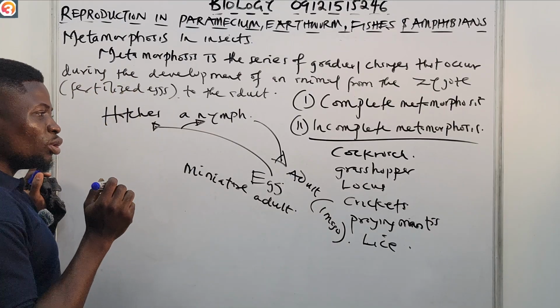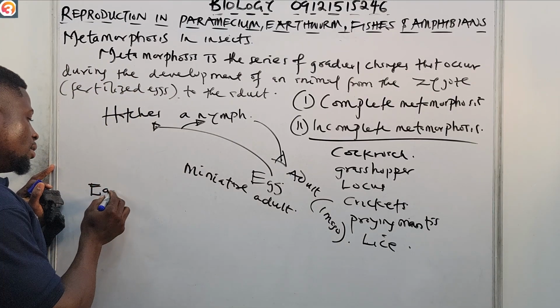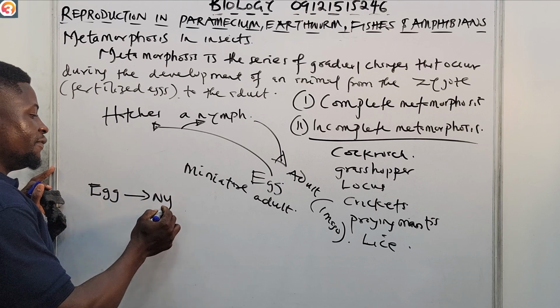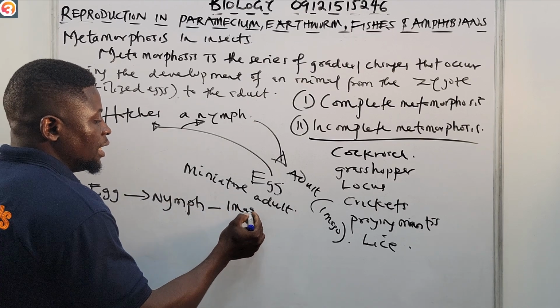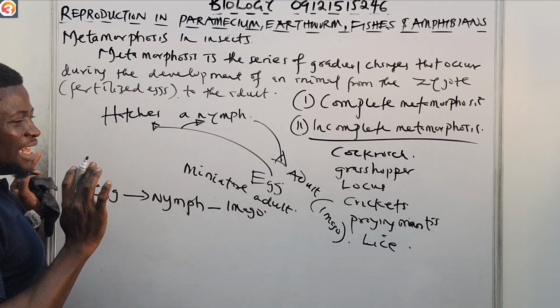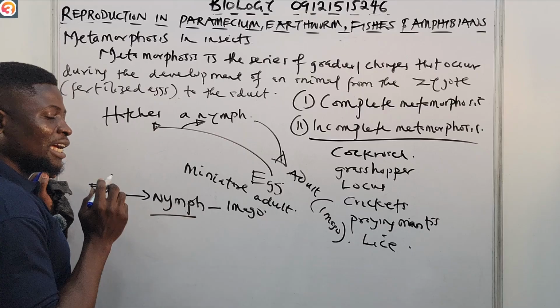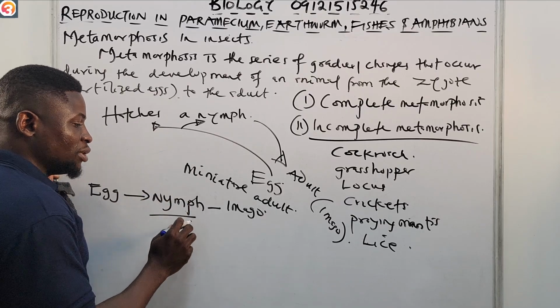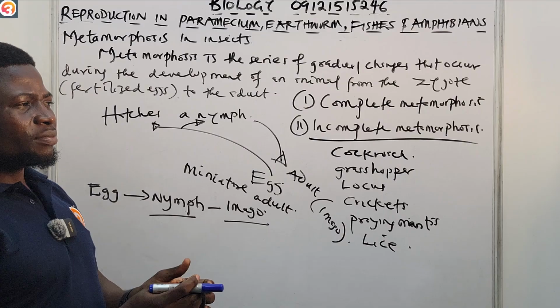So this one is what we call incomplete metamorphosis. From the egg to the nymph, and then from the nymph to the imago. The egg hatches into the nymph or miniature adult, and then from the nymph it goes directly to the imago after different